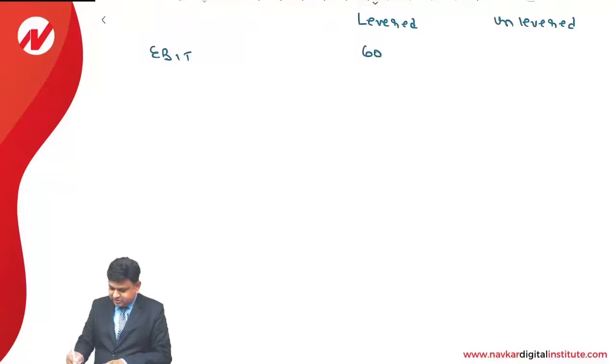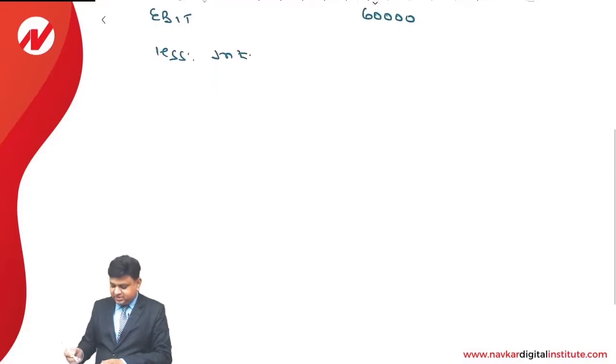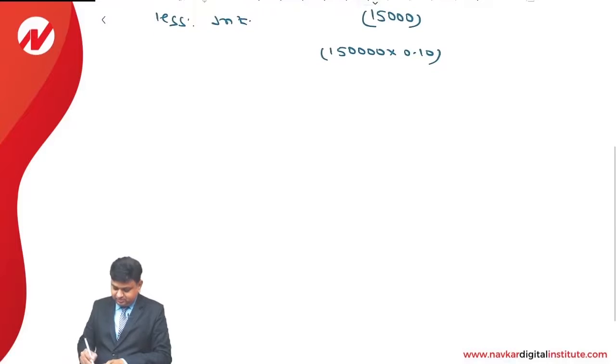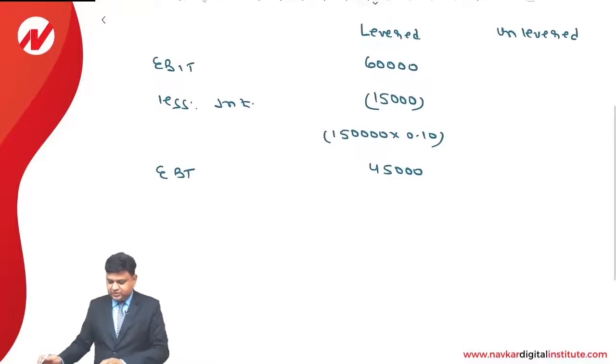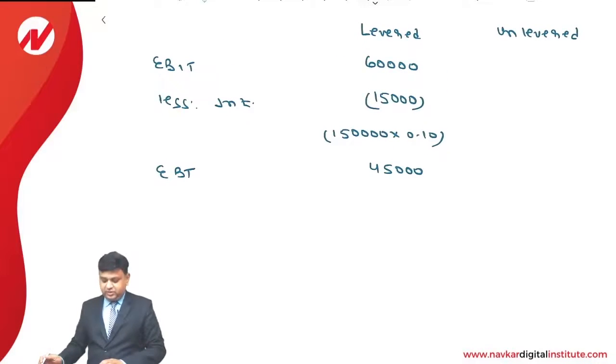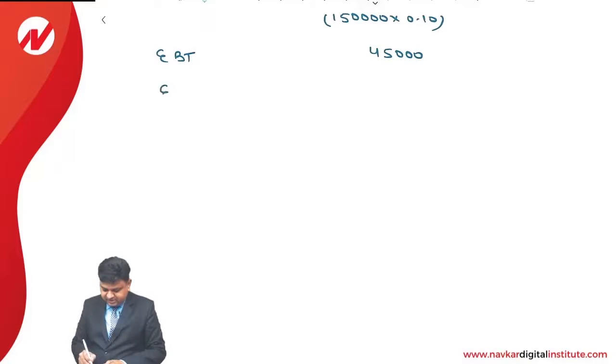So this is 60,000. Less interest, 1,50,000 into 10%. That comes to 15,000. Earning before taxes is 45,000. No tax, so earning after taxes is again 45,000.